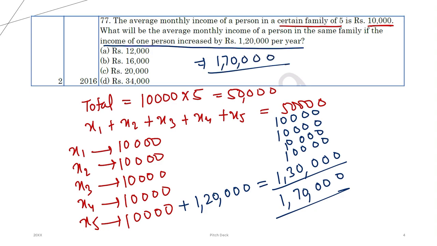If you want to calculate the average again, there are still 5 people. You will get an average of 34,000 now for the family. So the answer is 34,000. I hope this is clear. First, we calculated the average using the original salaries. After that, we increased the salary and calculated the average using the new salary.